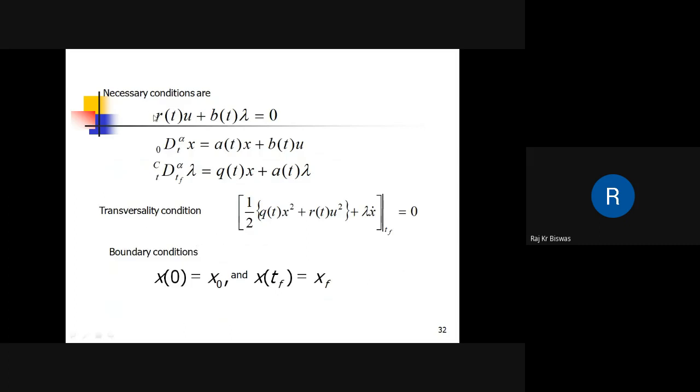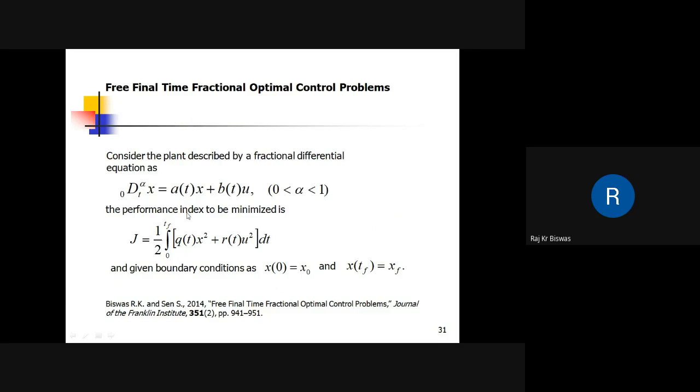So these are the conditions. How are they obtained? We use the Hamiltonian, then take the Lagrange multiplier, then use the increment of the functional, extract the first variation of the functional, and set it to 0.